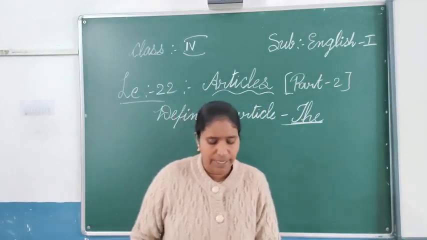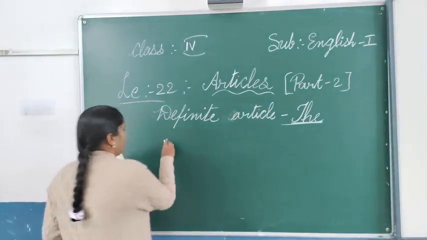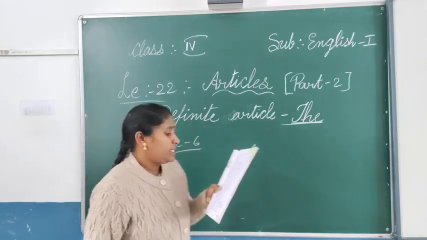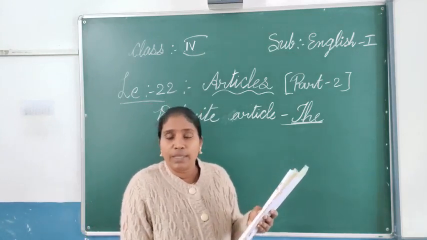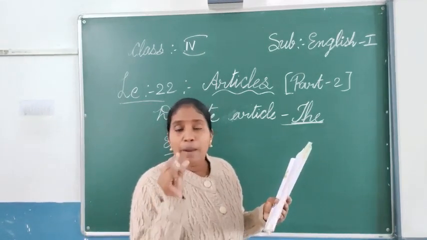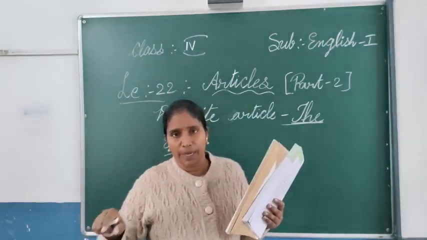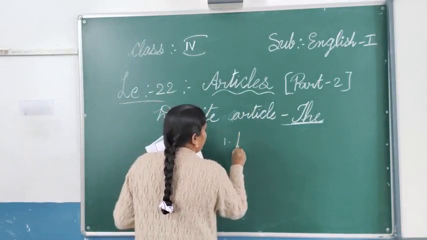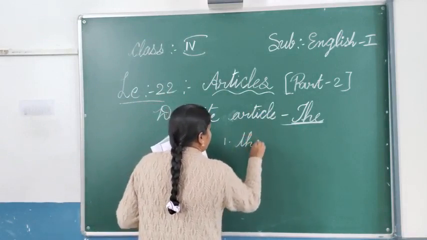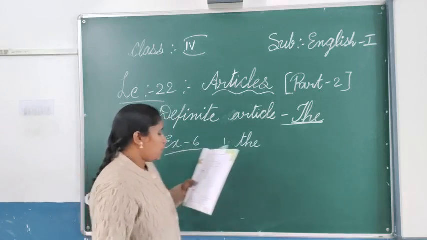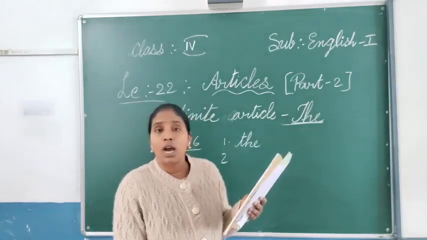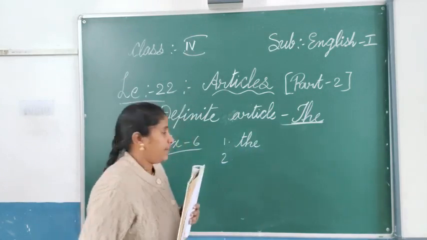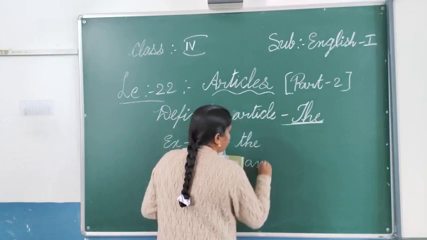So now you see exercise number 6. If you do it, you will understand. Iron is dash useful metal. About iron, one metal we are speaking, but that belongs to all iron, so we will be using "the". Next one: you are late by dash hour. Hour, the O sound is coming, the H is silent here, so that's why we will add "an" before hour.